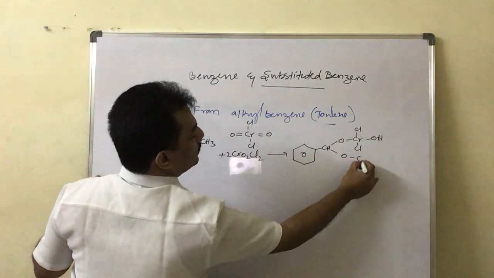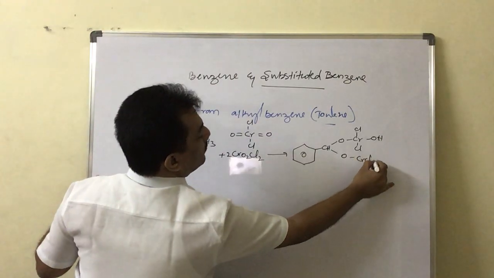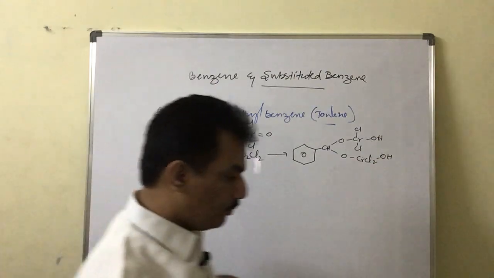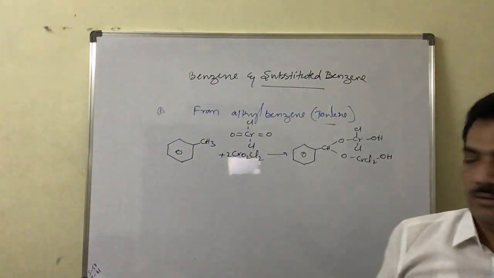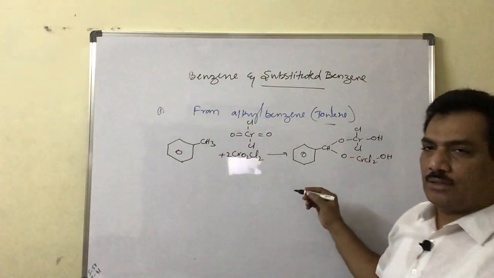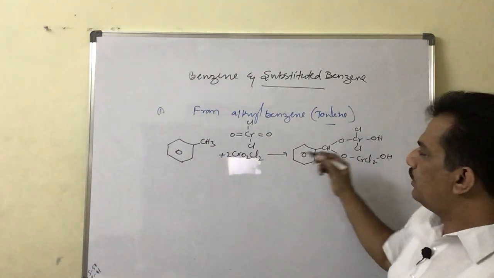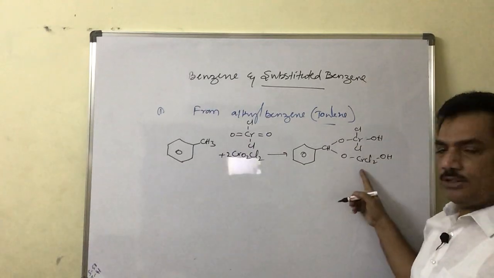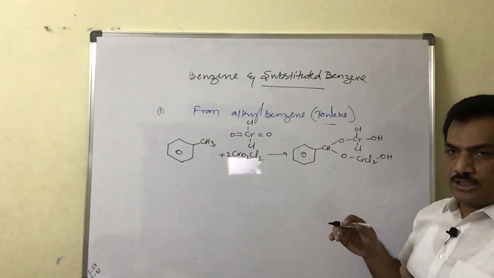Here also Cr, Cl2, OH. This is formed, and this product is nothing but an adduct. Adduct means addition product. That is simply in place of H we are substituting this adduct. No elimination is taking place.